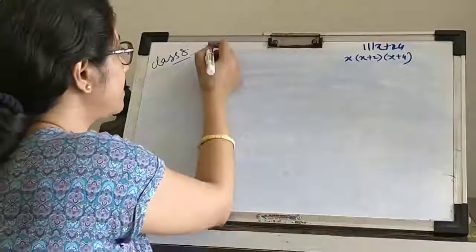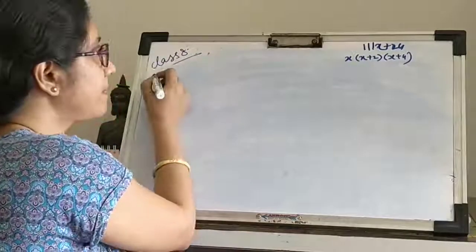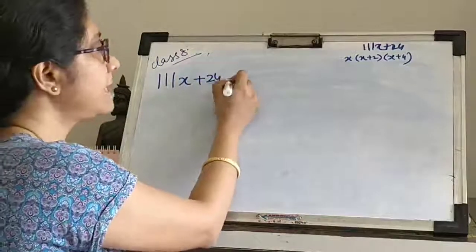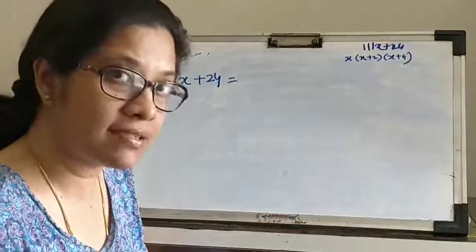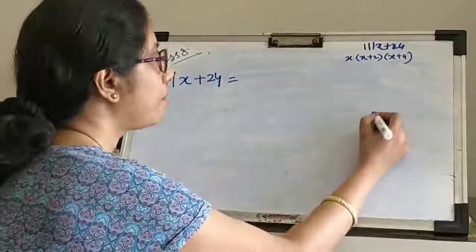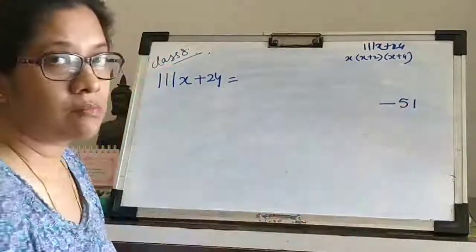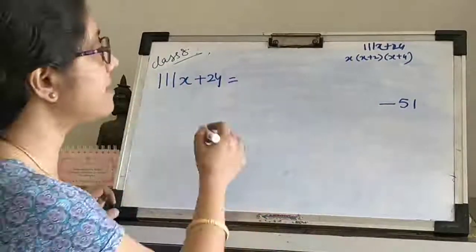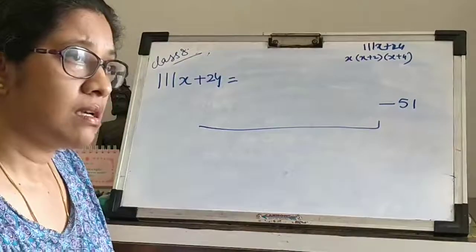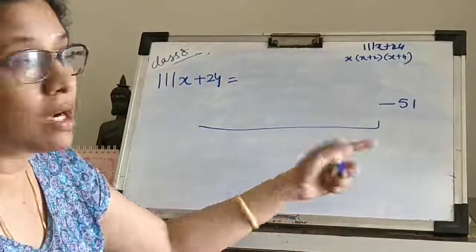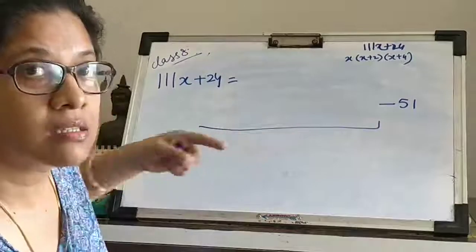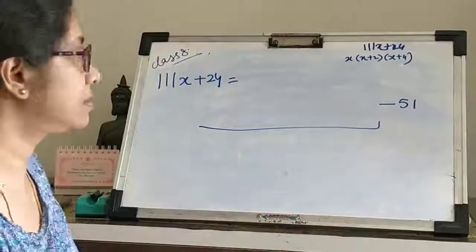What is it telling me? It is telling me the number 111x plus 24 is 51 less than something. That means minus 51 from something. We will find out what that something is. I hope you understand this, 51 less than this. And this is what? 30 times the sum of the digits.